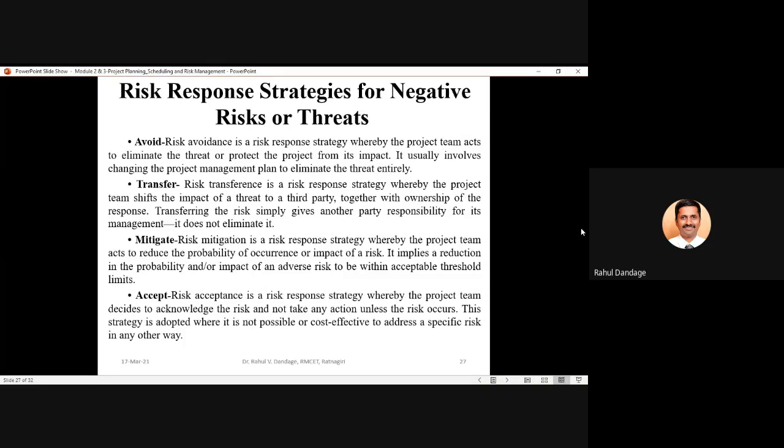The third type, which is one of the most preferred types of risk response, is mitigate.